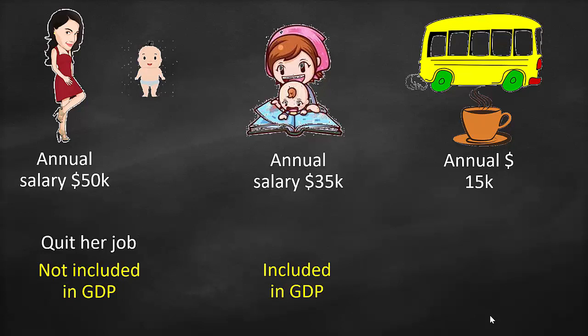Therefore, you'll discover that in the West, they have a very high GDP. Why do they have a high GDP? Because this lady works, her work is included in the GDP, as well as she pays money to the babysitter. The salary of the babysitter is included in the GDP. But if we look at the East, since a lady takes care of her family and she doesn't work, it's not included in GDP. Therefore, if we'd like to be more accurate, we should add the workforce spouse. Therefore, for Eastern cultures, you'll discover that the GDP should be higher than what's reported.